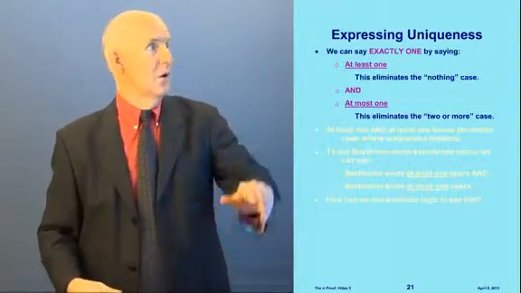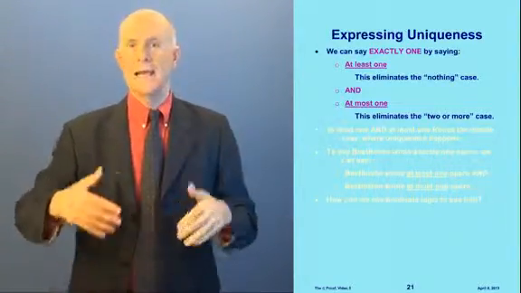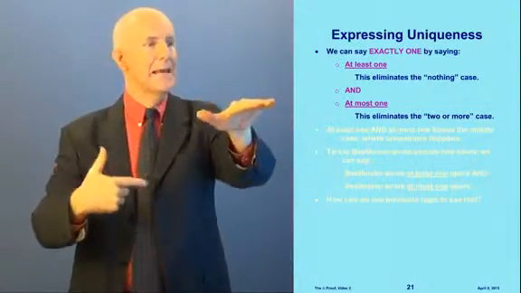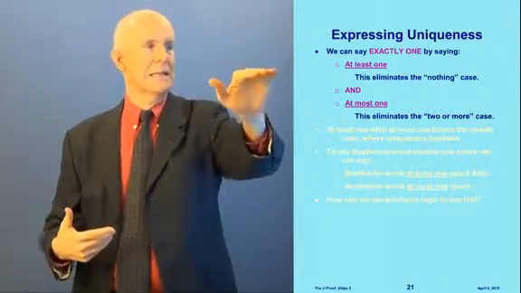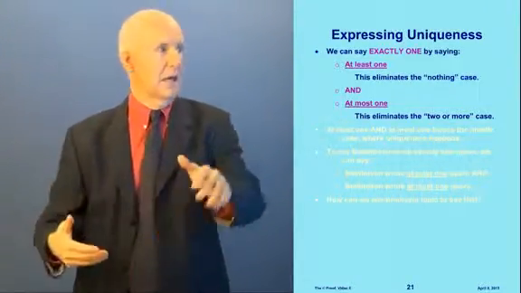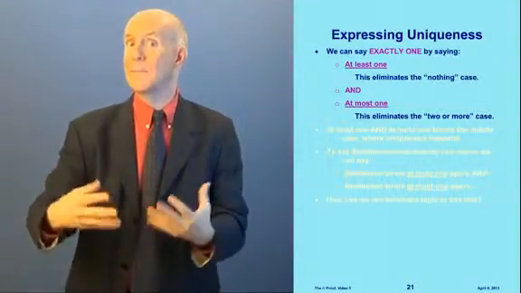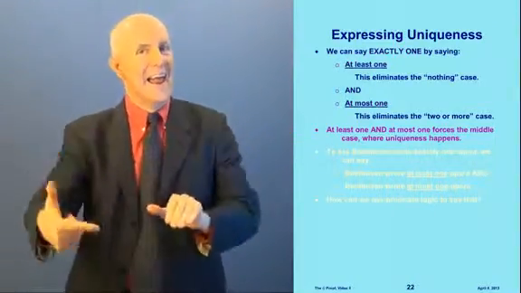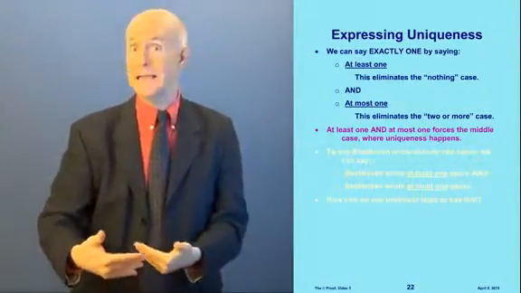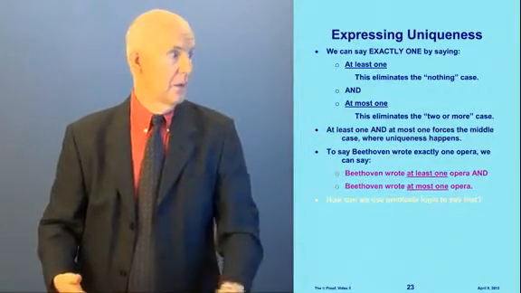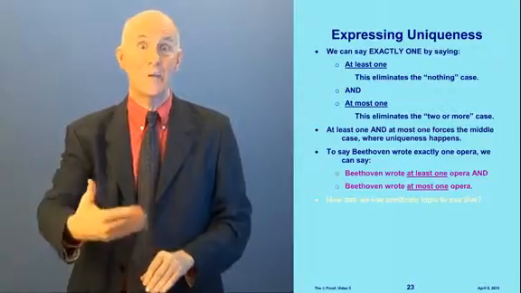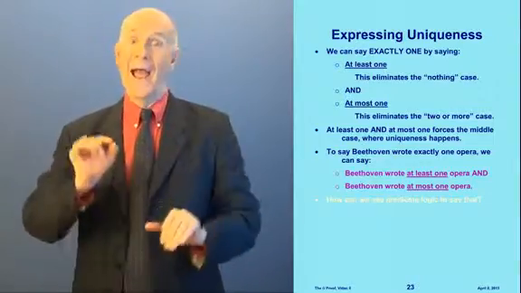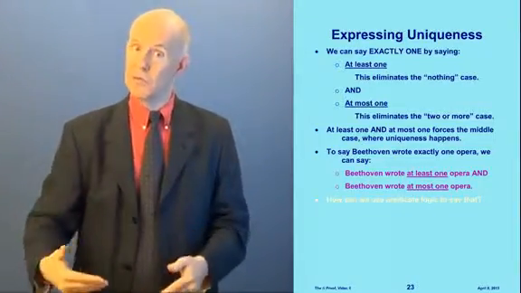Okay, so now, when we express uniqueness, we can say exactly 1 by saying 2 things. We say at least 1 and at most 1. If we say at least 1, that eliminates the nothing case. If we say at most one, that eliminates the two or more case. So, at least one and at most one forces the middle case where uniqueness happens. So to say Beethoven wrote exactly one opera, we can say two things. Number one, Beethoven wrote at least one opera, and Beethoven wrote at most one opera.